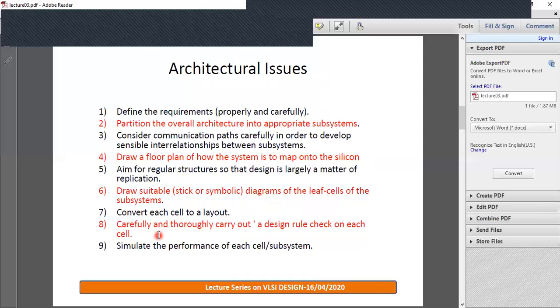Then we have to thoroughly check whether we have satisfied the design rules on each cell, and then simulate the subsystem to check its performance. We have to use these guidelines so that we can overcome the architectural issues and meet complex designs within a reasonable amount of time.